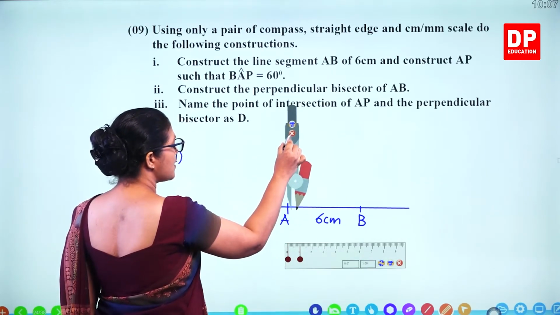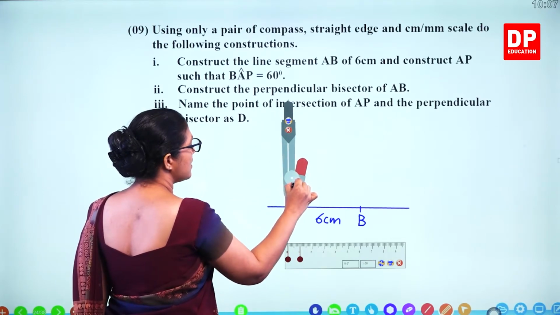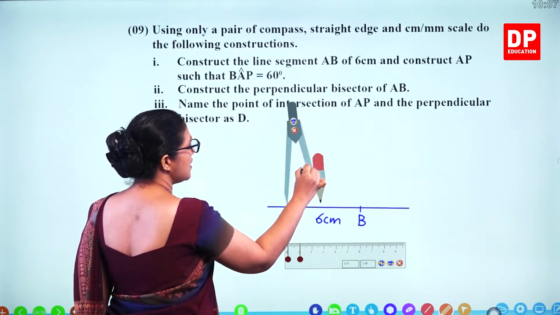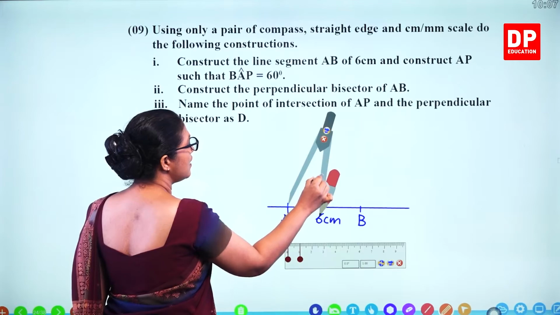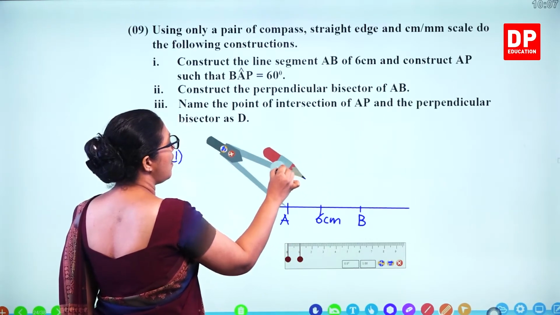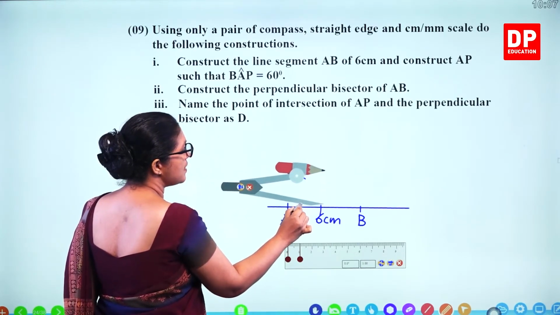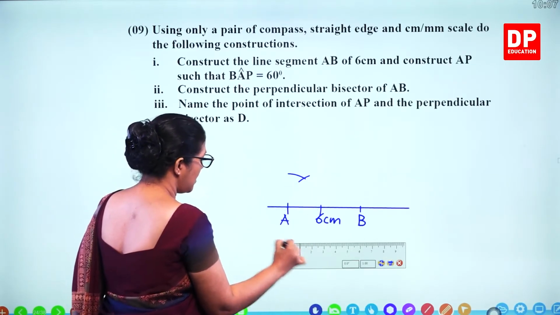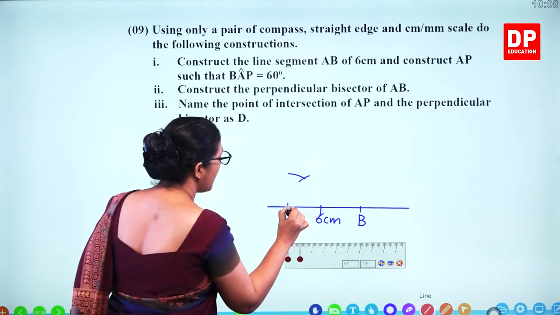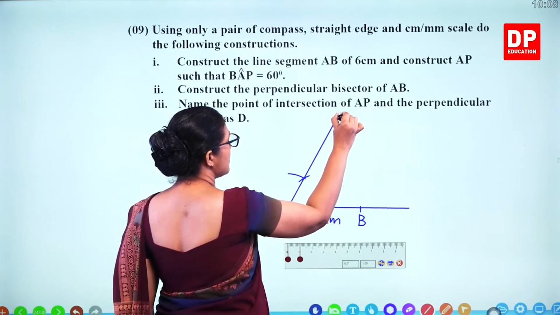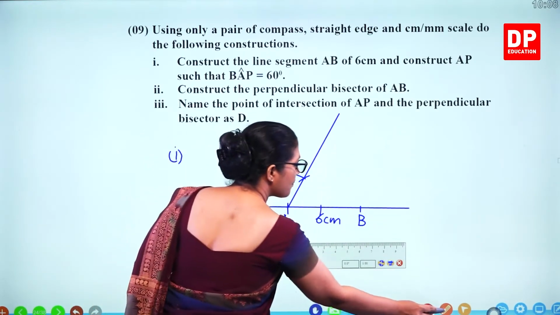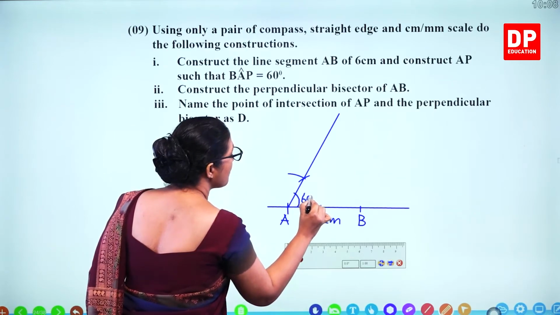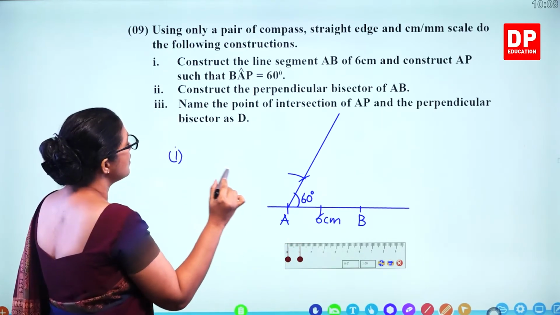So how do you construct a 60-degree angle? You take a certain distance here, draw an arc here, arc above, and take the same distance and mark the other arc. So you get 60-degree angle. So that's 60. So this is AP.